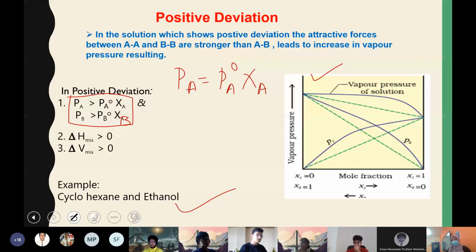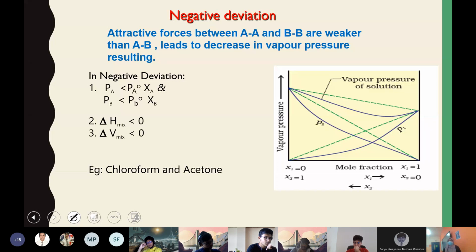So I'll change the slide. So here everything is exactly opposite. In a solution showing negative deviation, the attraction between A-A and B-B particles is weaker than between A and B. That is, after mixing there is a considerable attraction between these two particles.